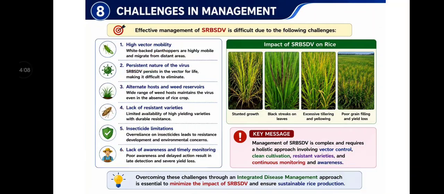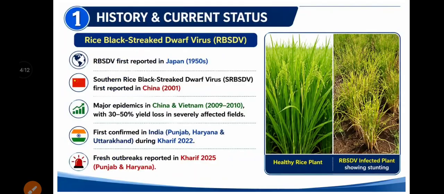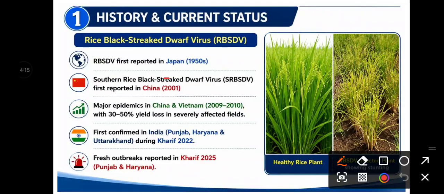So this is all about Southern Rice Black-Streaked Dwarf Virus: the history, where it originated. Then the fresh outbreak that occurred in Kharif 2025 in Haryana and Punjab. Remember this, where it was first reported in India.